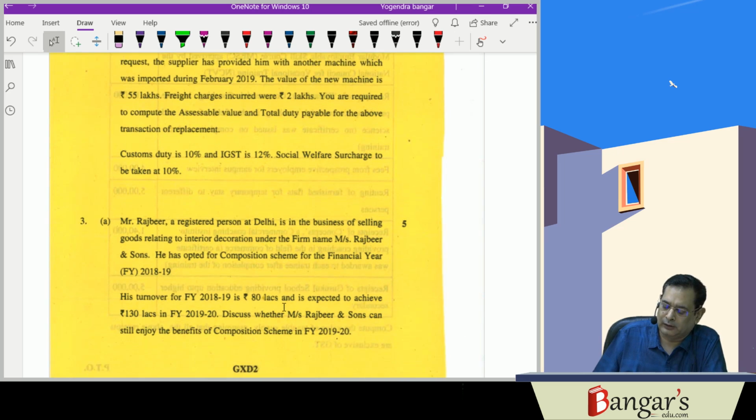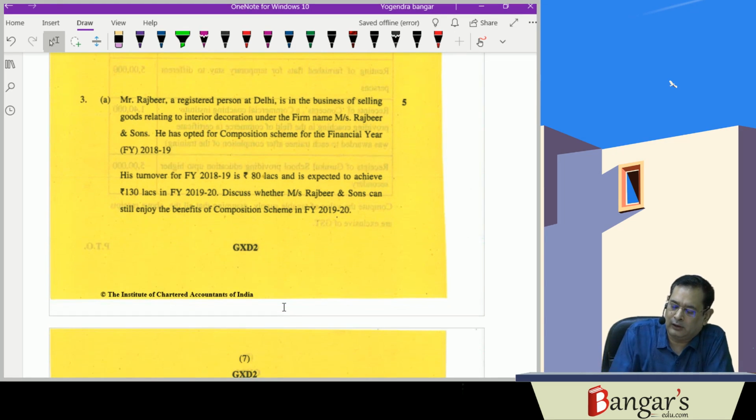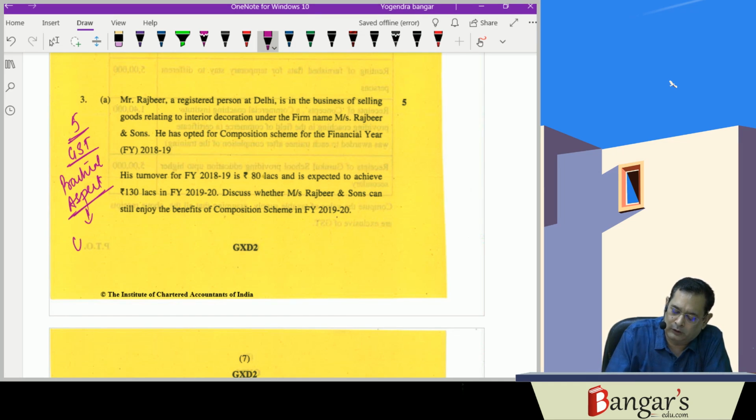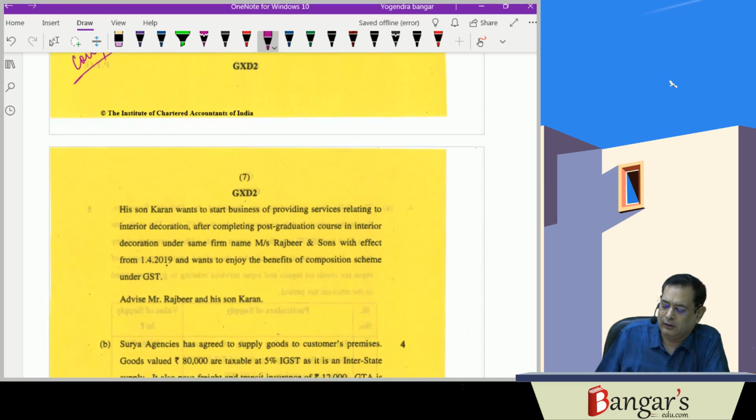Then again, this is a 5 marks question of GST, and this is dealing with the practical aspects of the composition scheme. So this is also a practical question about the composition scheme, whether the person is eligible to opt for the composition scheme or not. So that has been there for 5 marks.